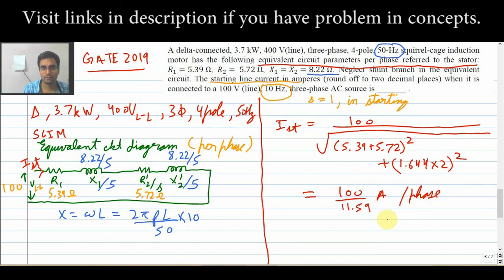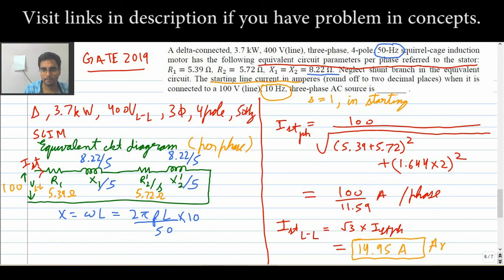And for the delta connection, the phase and line currents are different. So I start line to line will be root 3 into I start, that is this phase. So finally your answer will come out to be 14.95 amperes. So this is your answer. Okay, so 14.95 is your answer.